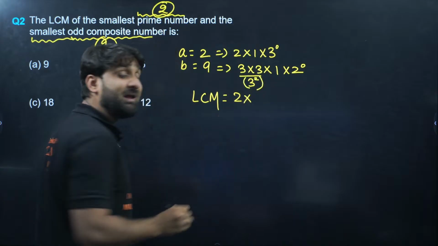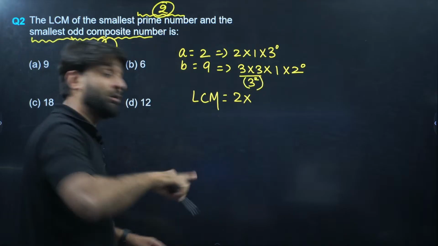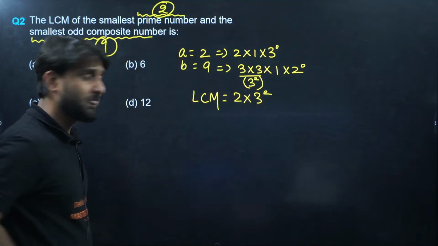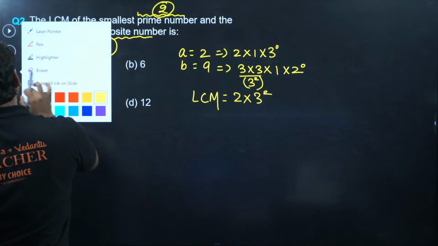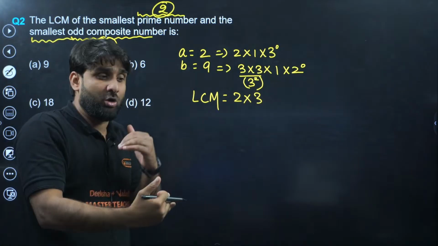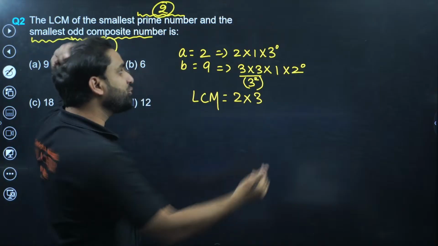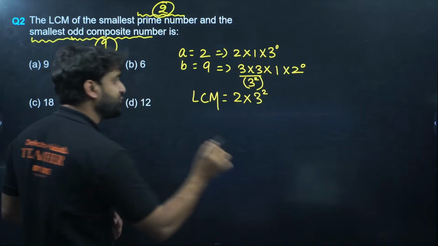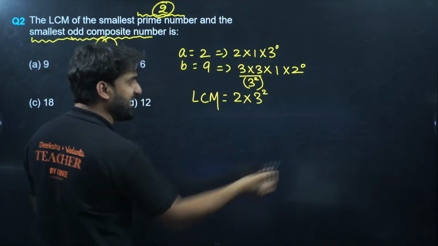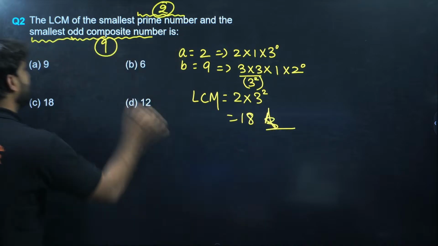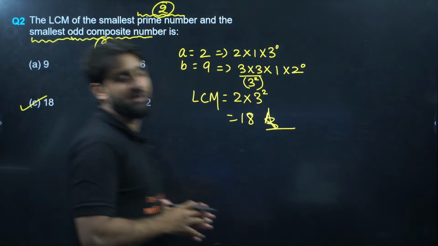Which will be taken? 3 to the power 2, because we are calculating the LCM. Always take the highest power. So 3 squared means 9, and 9 times 2 is 18. So the answer is 18. Option number C will be correct.